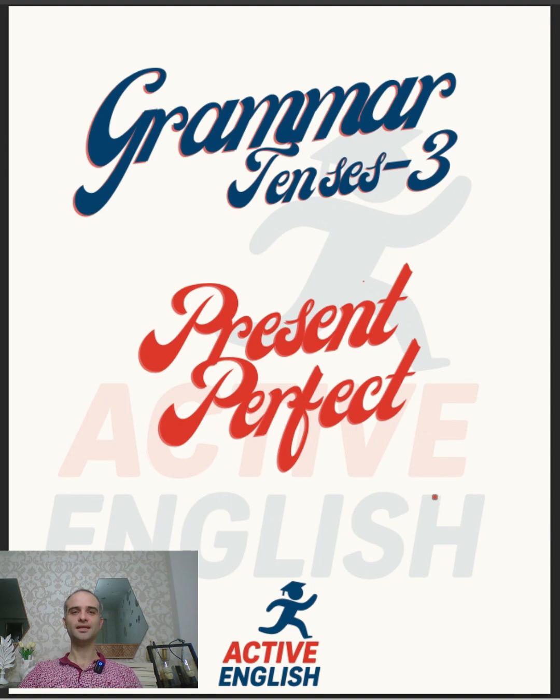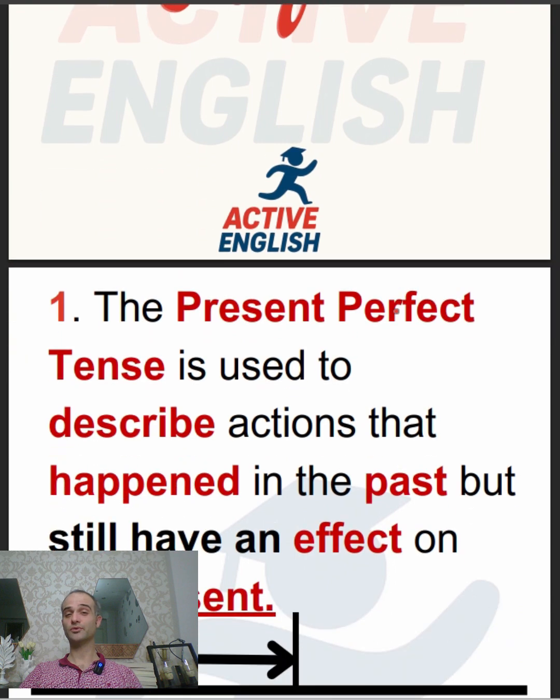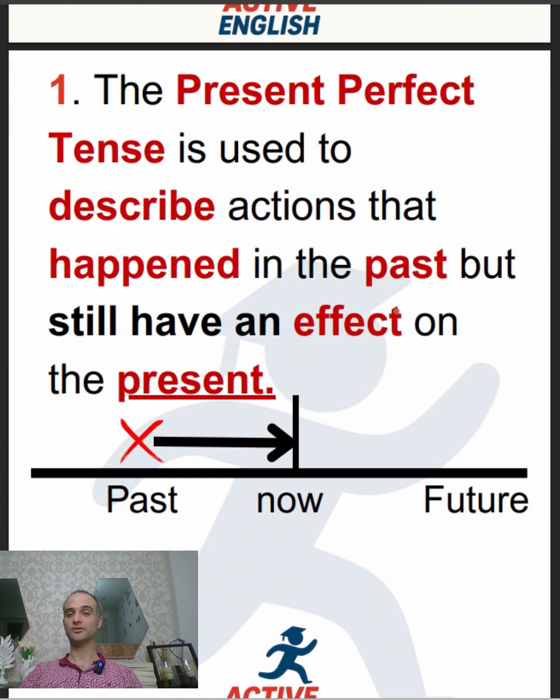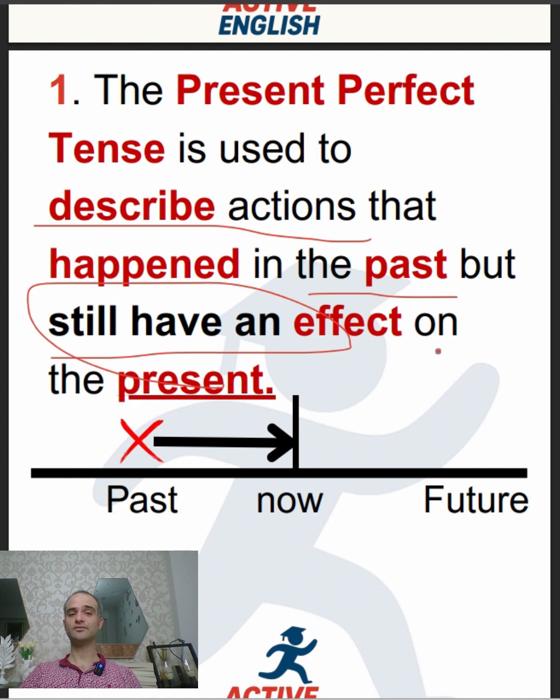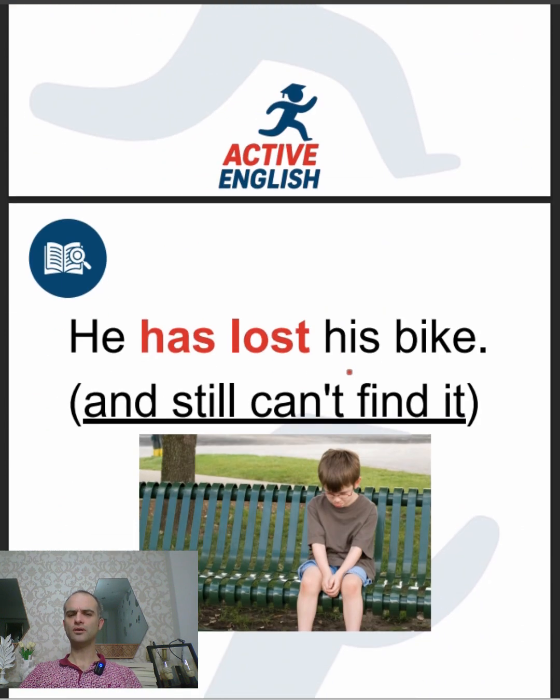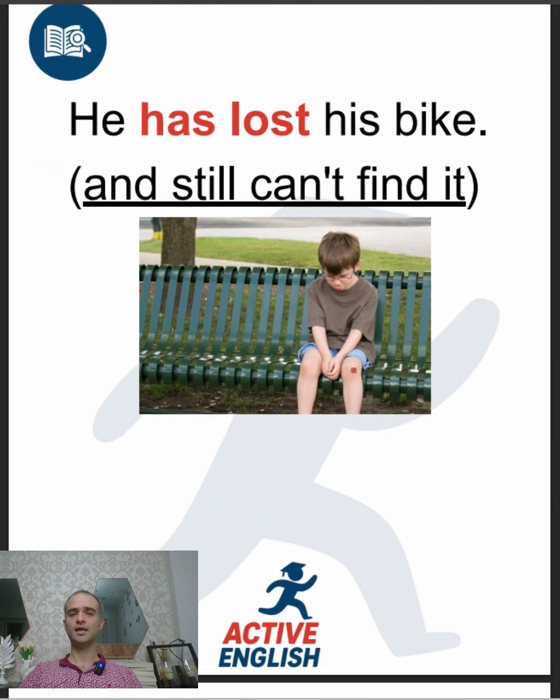Hi everyone. Today's topic is present perfect. This is another important tense in terms of tenses. It is used to describe actions that happen in the past but still have an effect on the present. So they call it present perfect because it addresses two tenses at a time, both past and present. That's why it's called perfect.